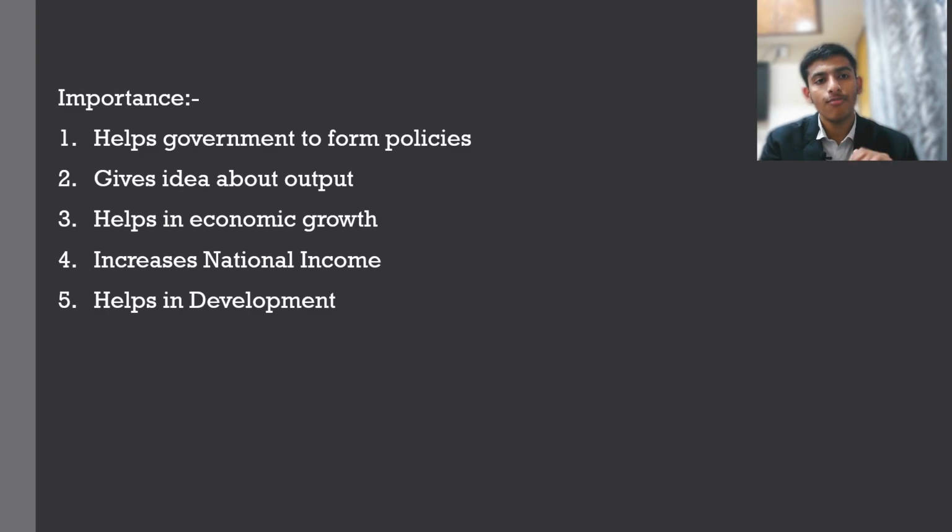Next, what is the importance of measuring national income in a particular country? So there are many advantages and many important points considering why you should measure national income. First, it helps the government a lot. They need to form policies. We all know there are many policies which help us, but for them to make such policies for rural areas and urban areas as well, they need to understand the per capita income, the national income of the entire country, the GDP of our country, the GNP of our country. Once the government has the statistical data of each and everything, they can make such policies.